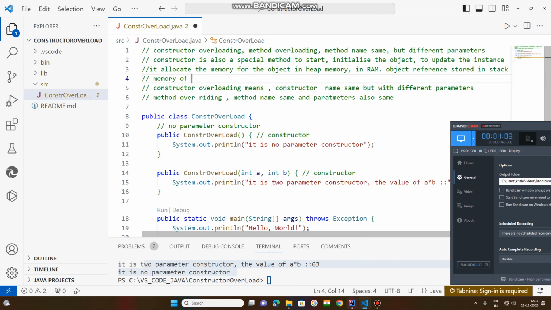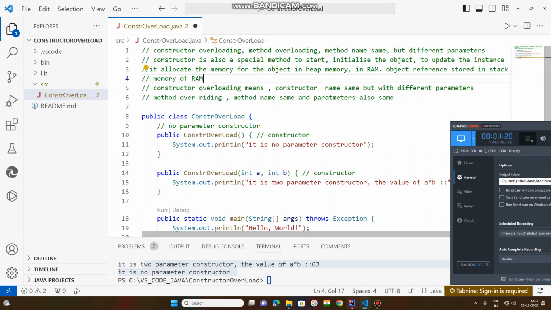Both heap and stack memory are created in RAM, which means random access memory.